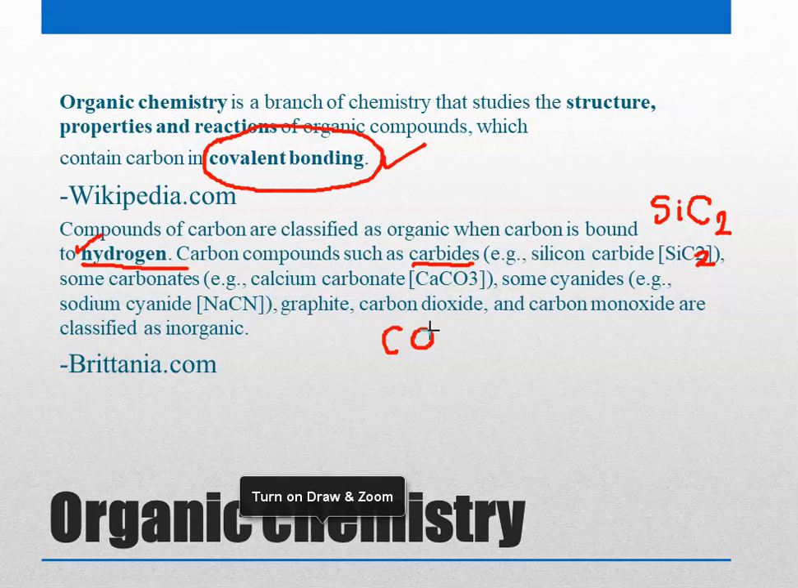we had learnt about carbon dioxide when we studied combustion. So carbon dioxide and carbon monoxide. Carbon monoxide is partially oxidized carbon. When it is fully oxidized, it becomes carbon dioxide, and when it is partially oxidized, it is called carbon monoxide. They are considered as inorganic. Okay. So carbides, carbonates, cyanides, graphite, which is a form of carbon, carbon dioxide, carbon monoxide, these are all inorganic